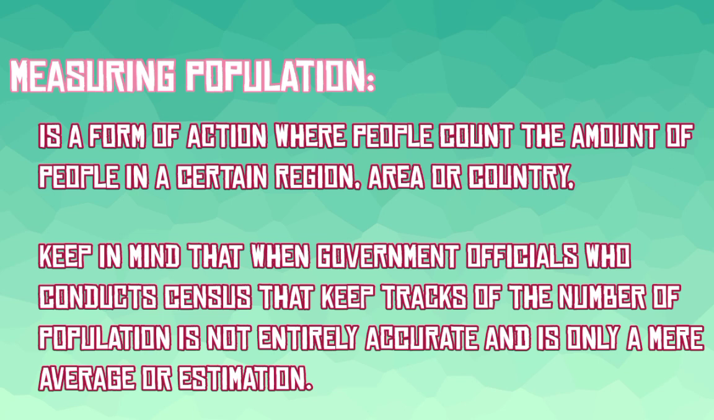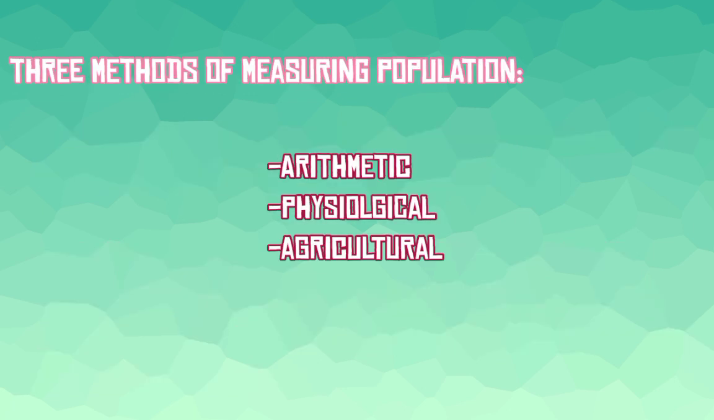Next topic is measuring population. Measuring population is a form of action where people count the number of people in a certain region, area, or country. Keep in mind that when government officials conduct a census to keep track of the number of population, it is not entirely accurate and is only a mere average or estimation. There are three methods for calculating population and these are arithmetic, physiological, and agricultural.